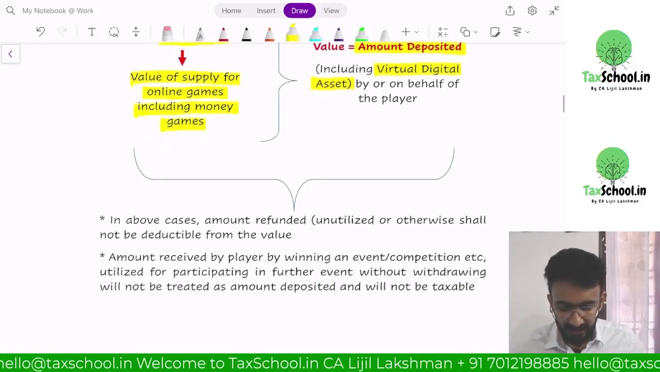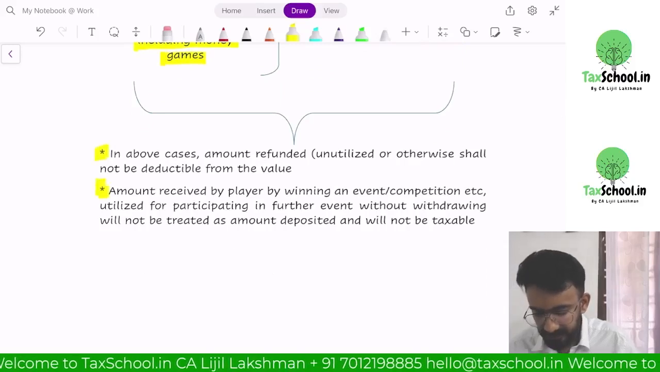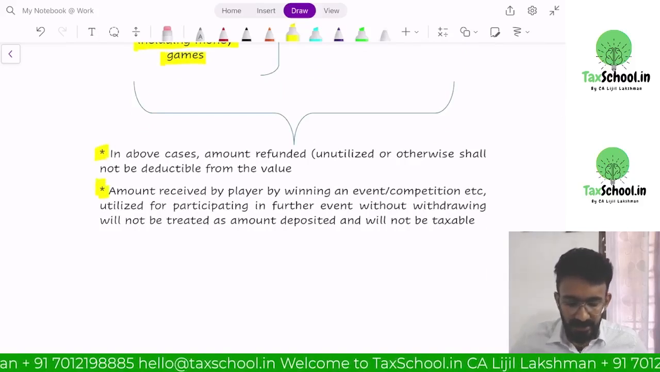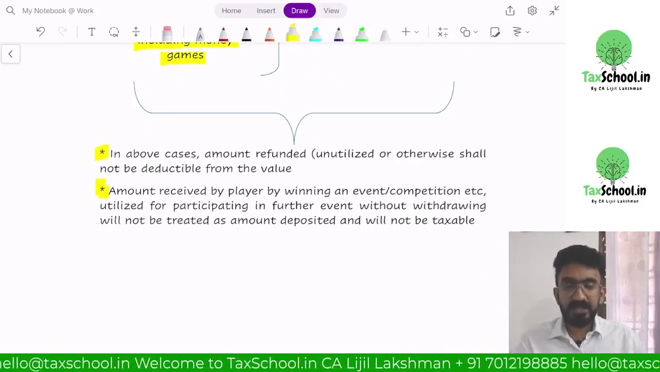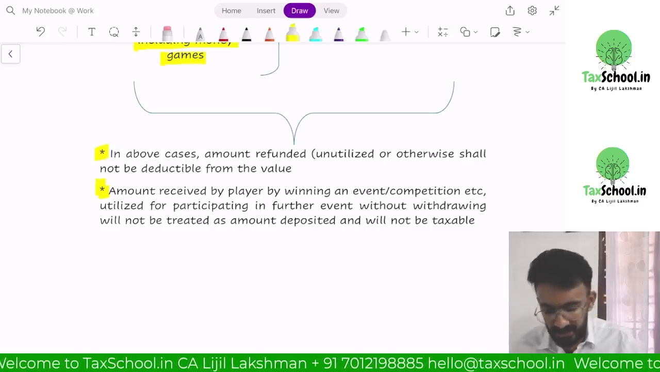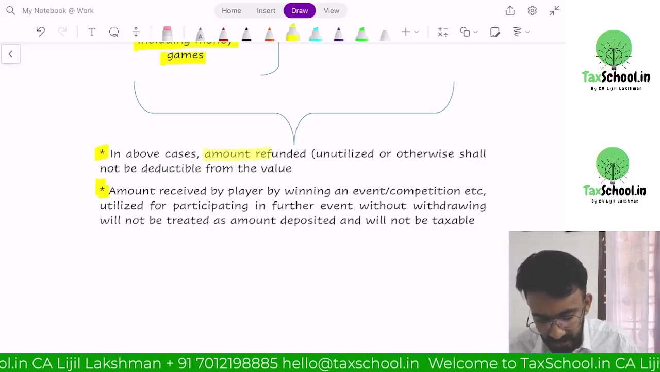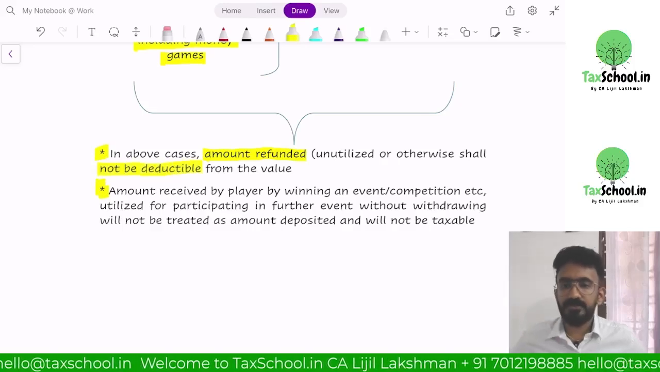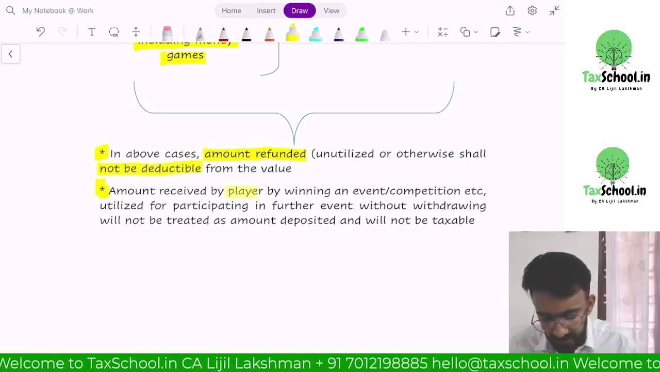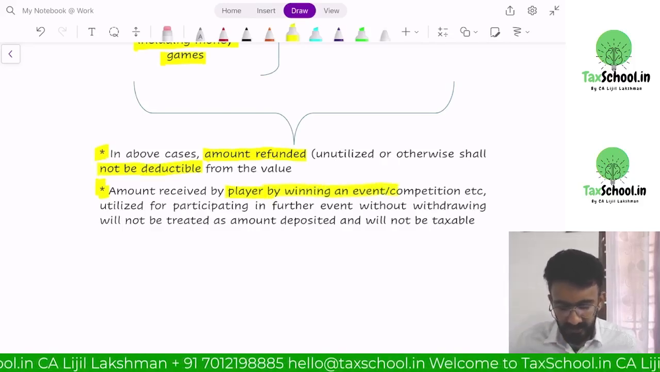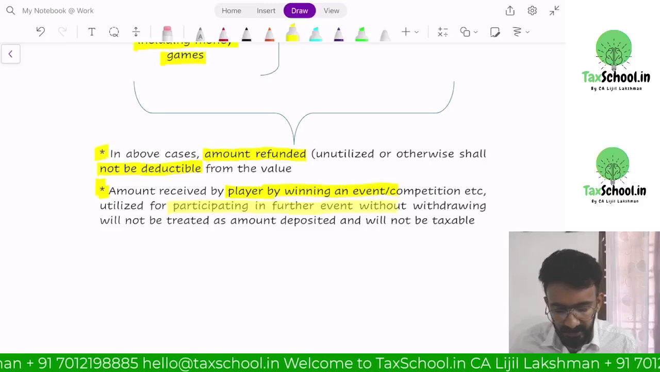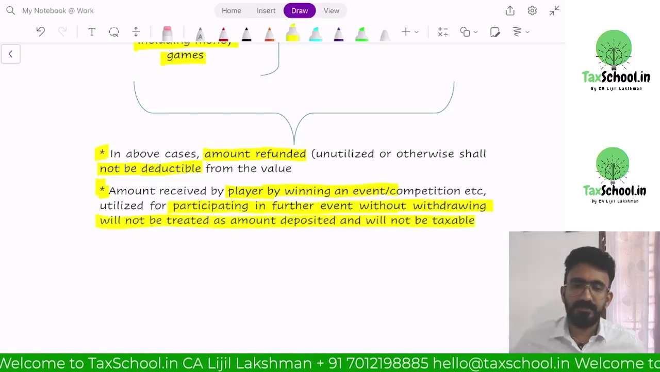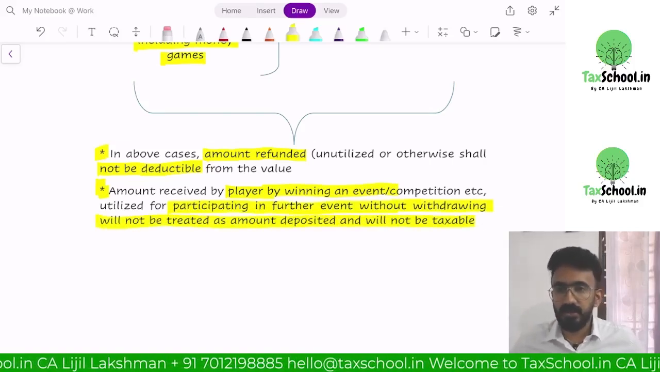Now, what is even more interesting is the next two notes that I have given here. In above cases, the amount refunded, unutilized or otherwise, shall not be deductible from the value. Oh, that's a crazy kind of provision. They're saying whatever amount refunded will not be deductible from the value. Similarly, amount received by a player by winning the event, utilized for participating in further event without withdrawing will not be treated as the amount deposited and will not be taxable. We'll try to understand both of this with an example.